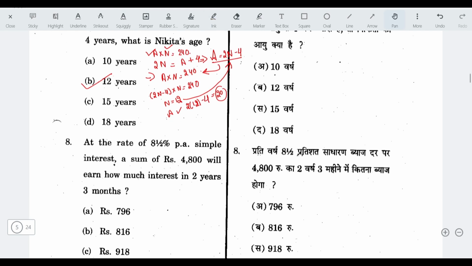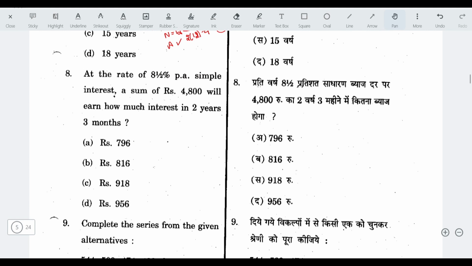Okay. Next question. At the rate 8.5% per annum simple interest, a sum of rupees 4800 will earn how much interest in 2 years 3 months? Principal is equal to 4800, rate is equal to 8.50% and time is equal to 2 years and 3 months, that is equal to 2 plus 3 upon 12, 2.25 years.